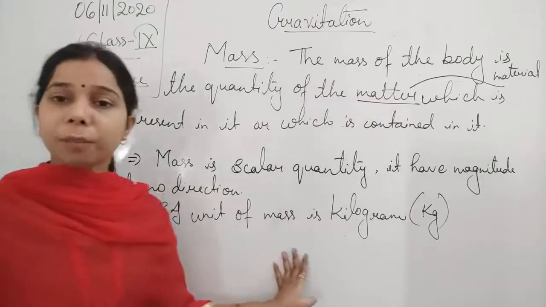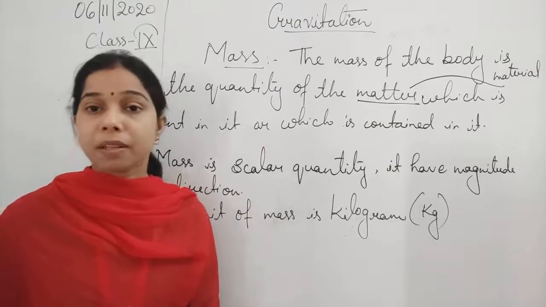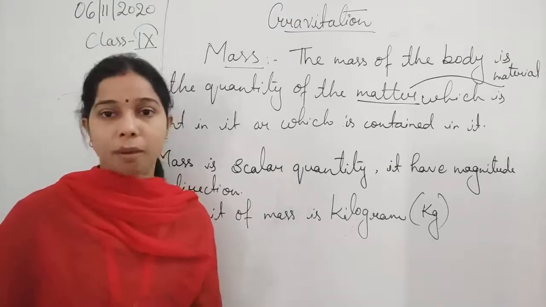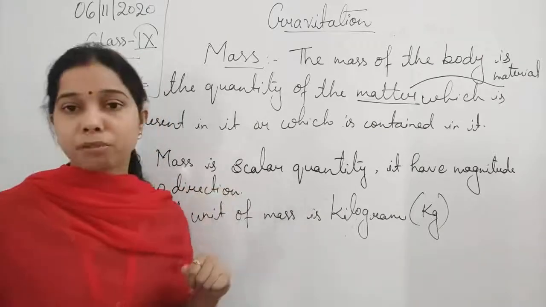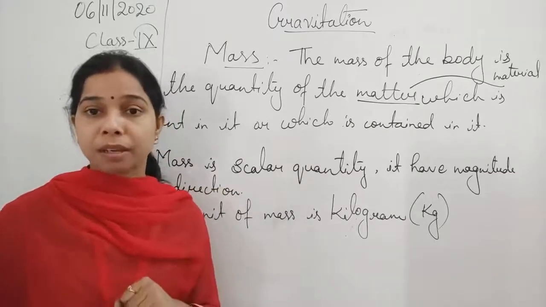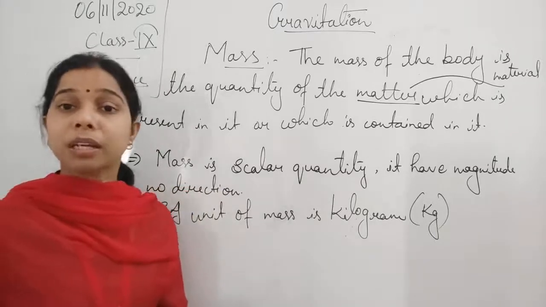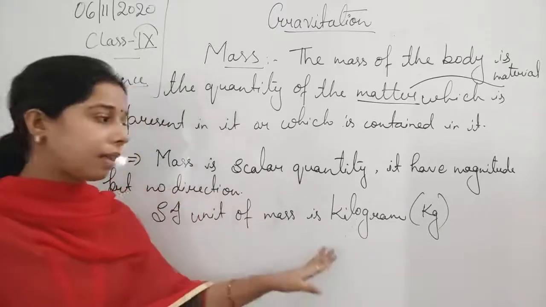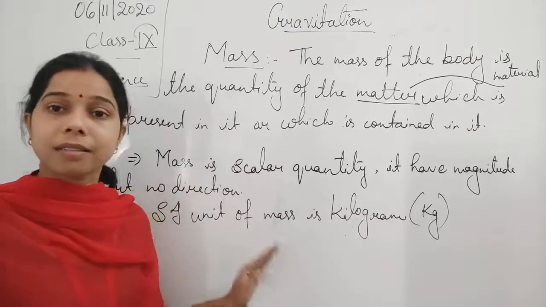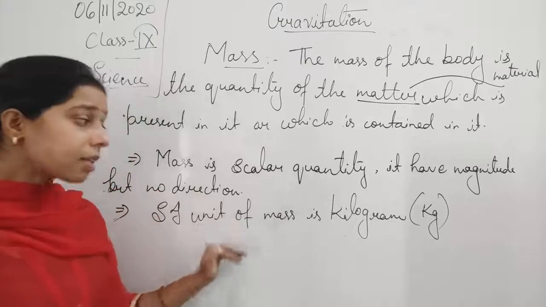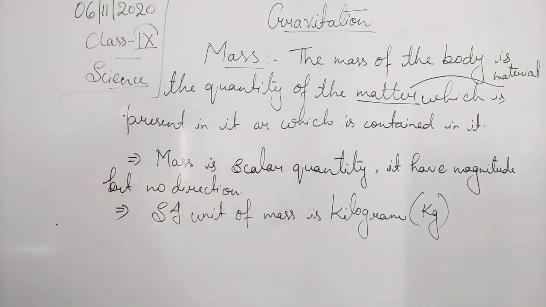You see, student, normally there are a lot of other units in which we can measure the mass of an object, like gram, kilogram, and milligram. But if we talk about the standardized unit in which we can measure the mass of an object, that will be the kilogram. On that basis we can say that mass has the SI unit kg.